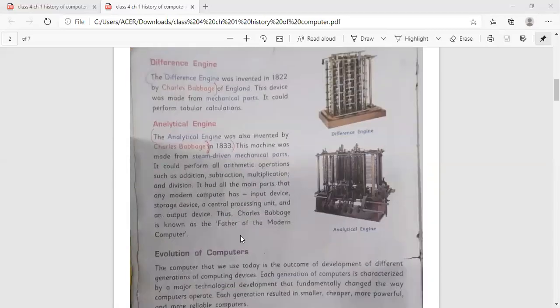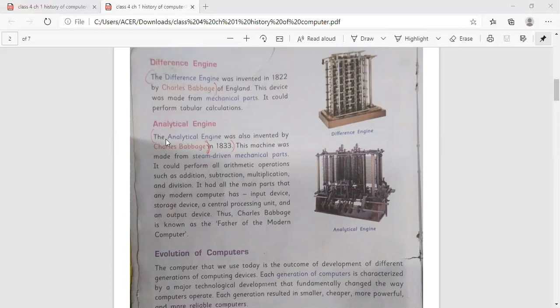Coming to the next page, the difference engine. The difference engine was invented in 1822 by Charles Babbage of England. This device was made from mechanical parts. It could perform tabular calculations.